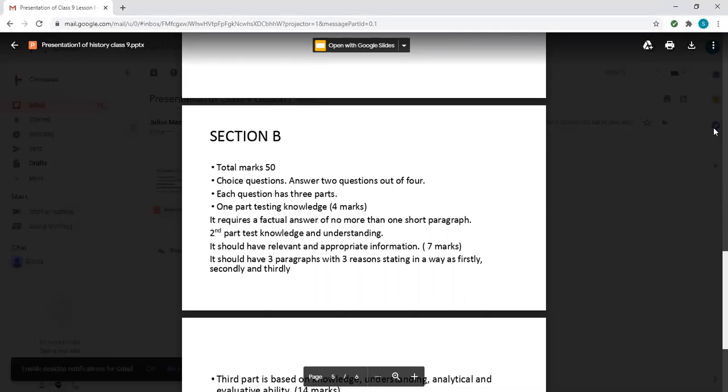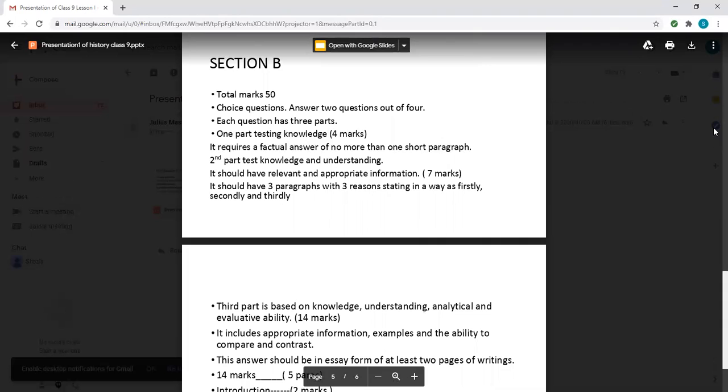It should have 3 paragraphs with 3 reasons stating in way as firstly, secondly, and thirdly. Whenever we are writing in paragraphs, and especially if you're giving reasons, so firstly, this happened, then secondly or thirdly, things like that. And you must have learned all these things in your language class, English language class, how to organize paragraphs. Paragraphs are very important to answer a question.